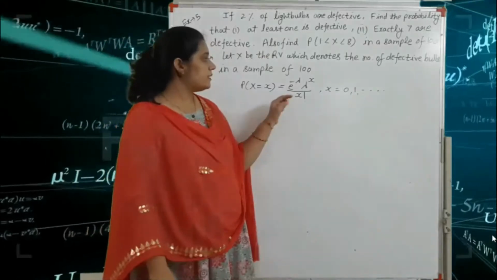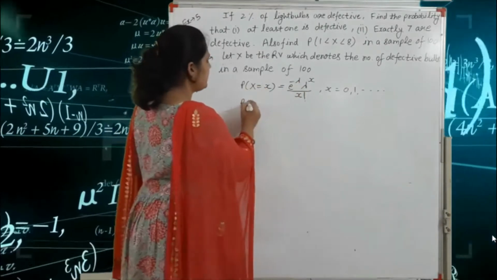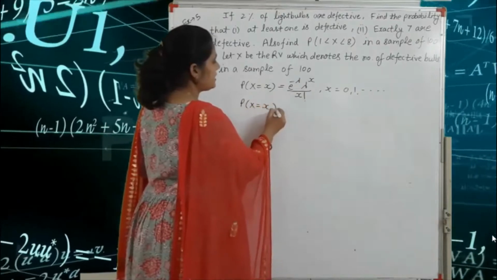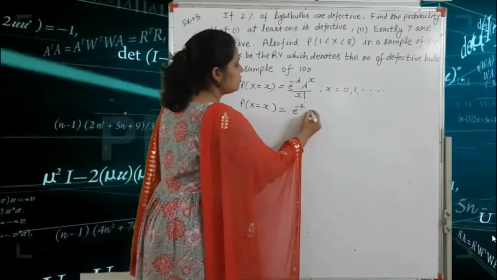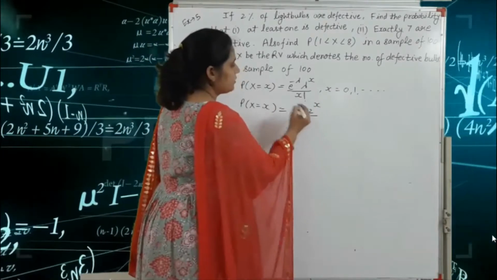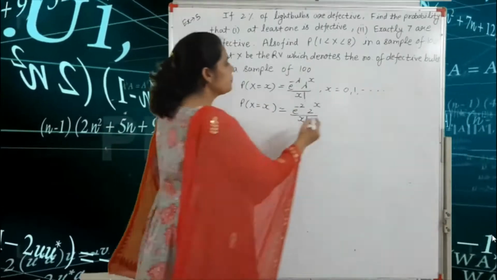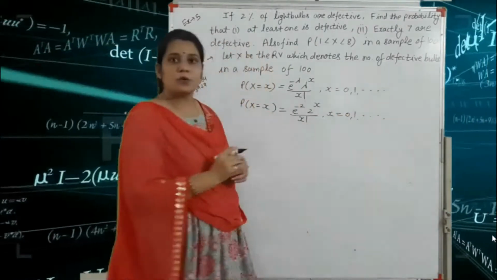Here lambda is equal to 2, so P(X = x) is equal to e raised to the power minus 2, 2 raised to the power x upon factorial x, where x is equal to 0, 1, and so on.